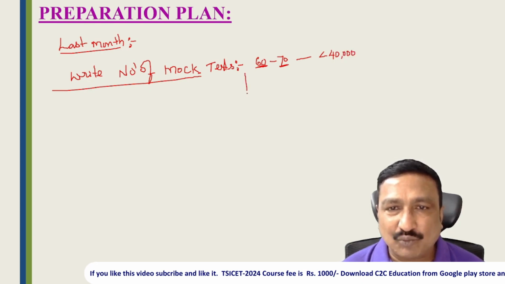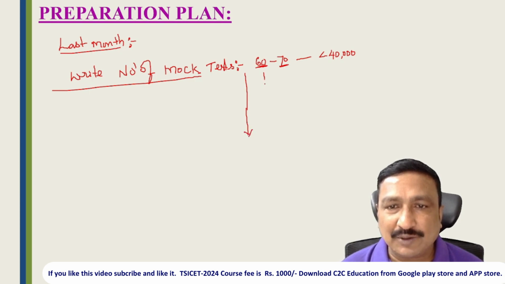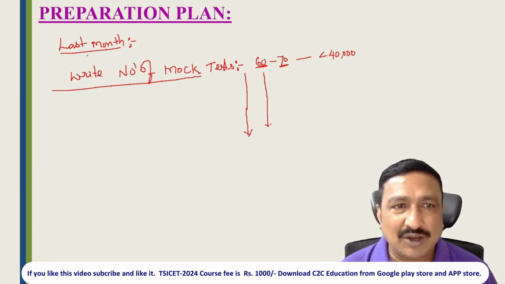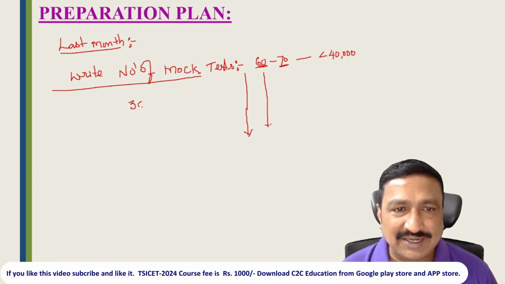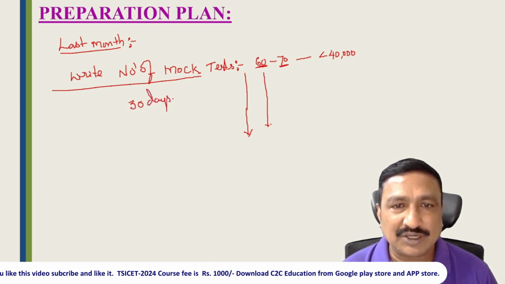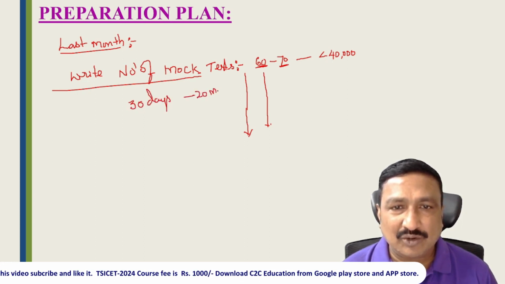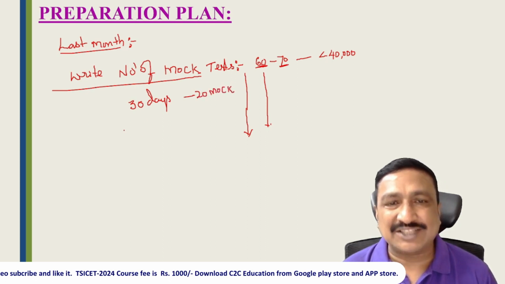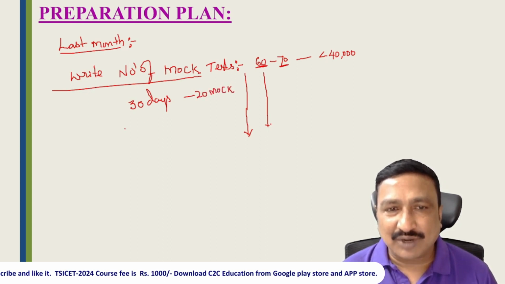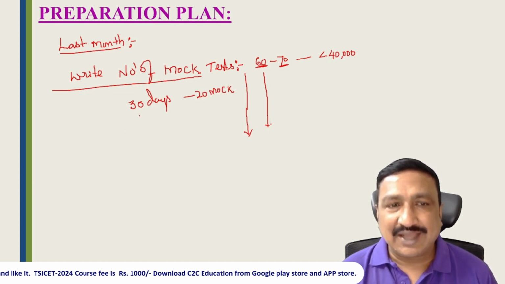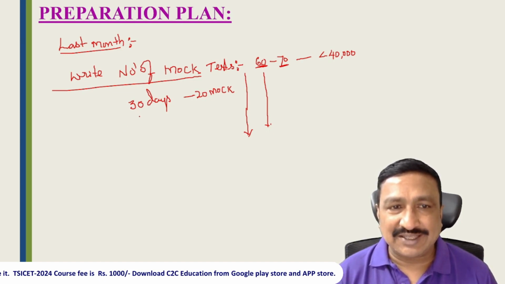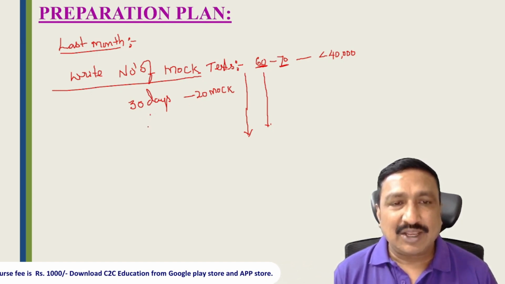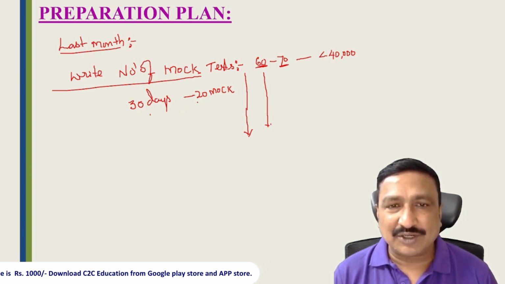By practicing and writing tests every day, the score will increase. So within the last month, that means within 30 days, if you write 20 mock tests, or as many tests as you can, say 40 tests, or daily 2 tests, 60 tests, or daily 3 tests, 90 tests. If you write 1 test daily, you can do a maximum of 30 tests. If you do 2 tests daily, you can do a maximum of 50 to 60.